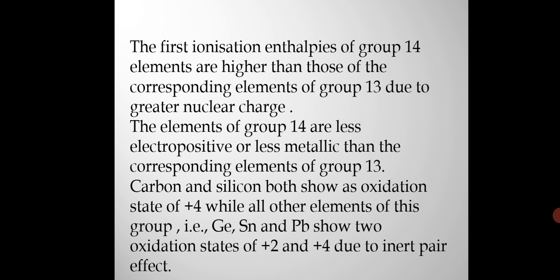We can say that. Carbon and silicon both show an oxidation state of +4, while all other elements of this group, that is germanium, tin and lead, show two oxidation states of +2 and +4 due to the inert pair effect. We can say that.